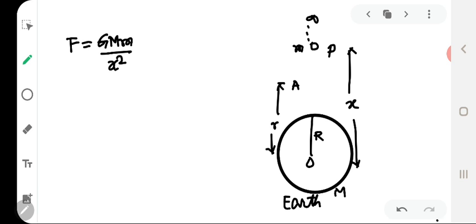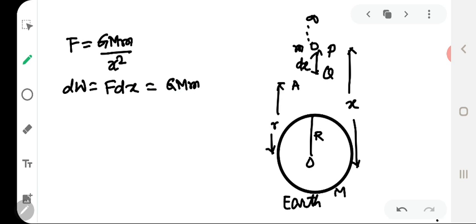The small amount of work done in moving the body through infinitesimally small distance PQ, suppose this distance is dx, then the small amount of work done dW will be equal to F dx, force into displacement, and that will be equal to GMm by x square into dx.